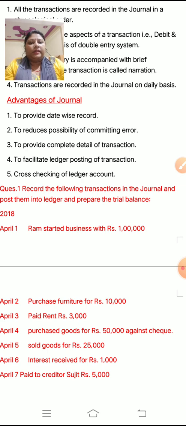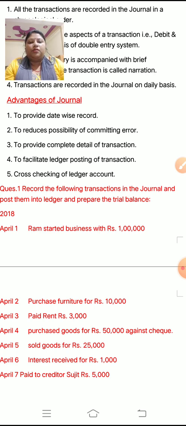In this there is little possibility of committing error. So the second advantage is to reduce the possibility of committing error. Next is to provide complete detail of transactions, to facilitate ledger posting of transactions. Now, what is ledger? Ledger means a separate account which we have to maintain after journal.